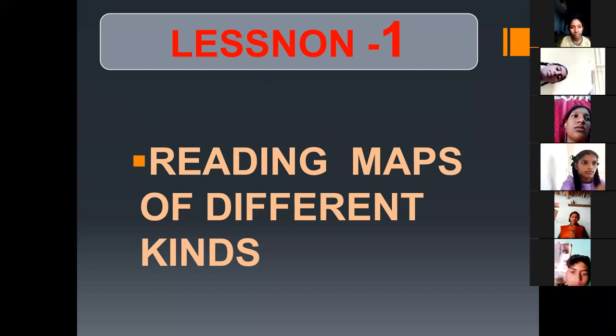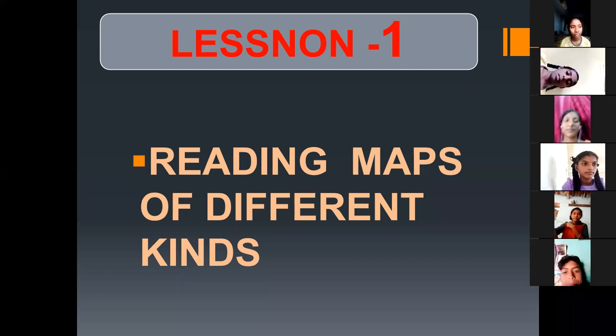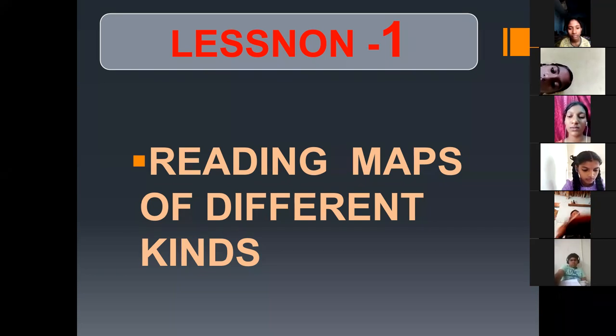Map, locate the places, different places. So see this concept. What is the concept in this particular lesson? Some symbols or scales or particular measurements are used in the map. With the help of those measurements, scales, or different symbols, we can read the map.